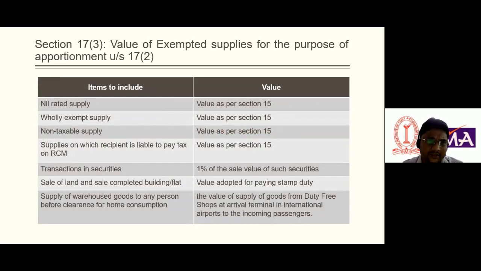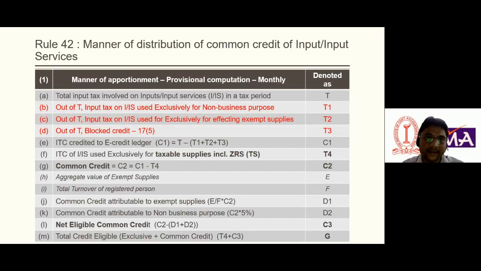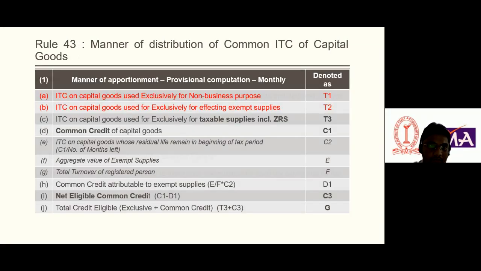Section 17 subsection 3 is just about the value, how you compute the value, and subsection 4 is about banking companies and financial issues. So the government has clearly specified everything in the rules and sections on how you can avail the ITC. If anything has been defaulted, then a notice comes from the concerned authority. To avoid litigation, we need to rigorously follow these sections and rules. So we'll take another example.